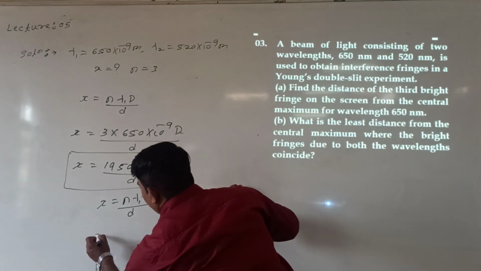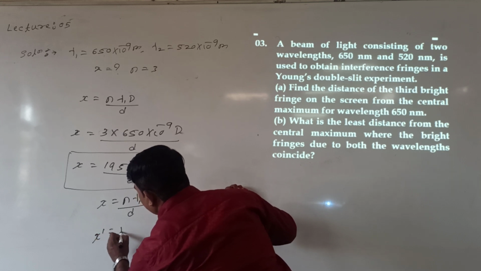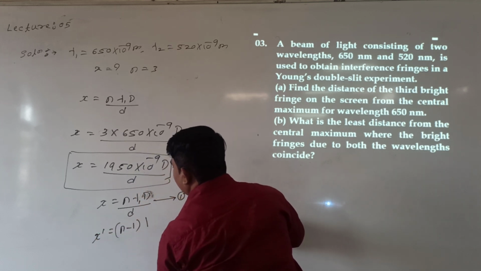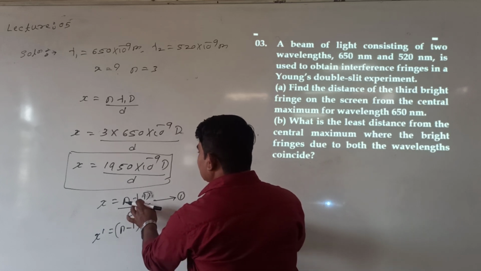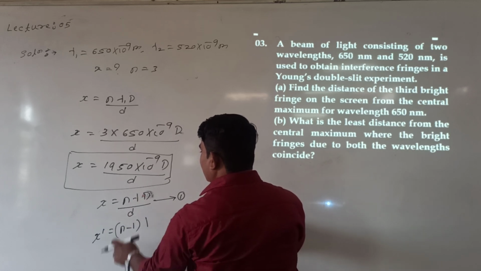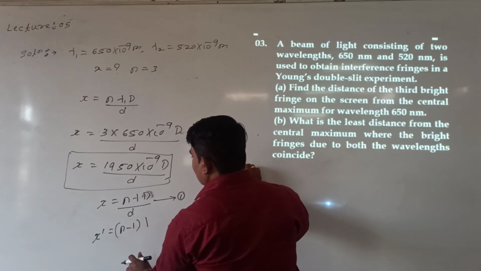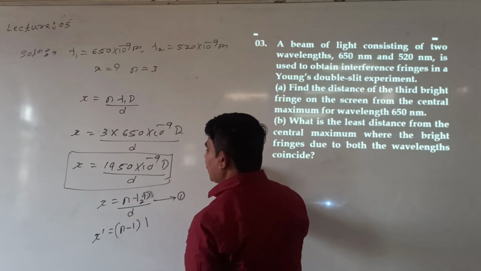Actually x dash is equal to, for this order both wavelengths can coincide. I can take this value for lambda 1, and lambda 2 I will take for this directly.